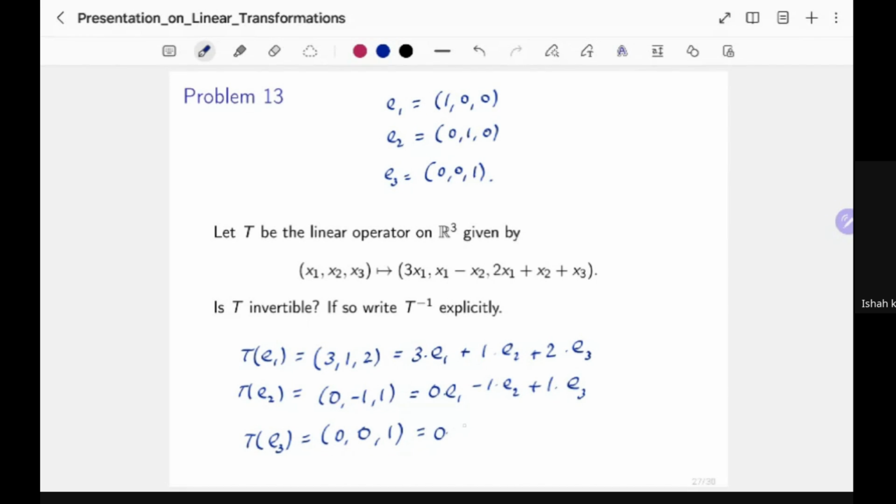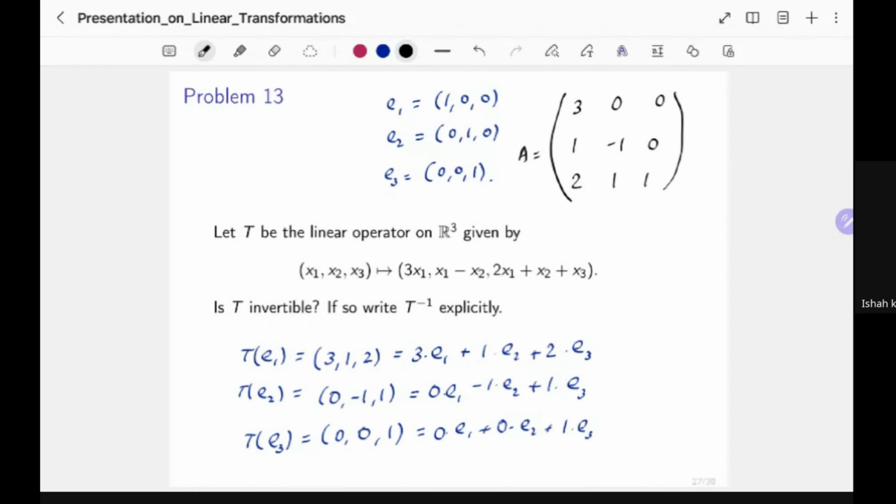This is 0 times E1 plus 0 times E2 plus 1 times E3. So what is the corresponding matrix? Let's call it A. Then it's going to be [3, 1, 2], [0, -1, 1], and [0, 0, 1].